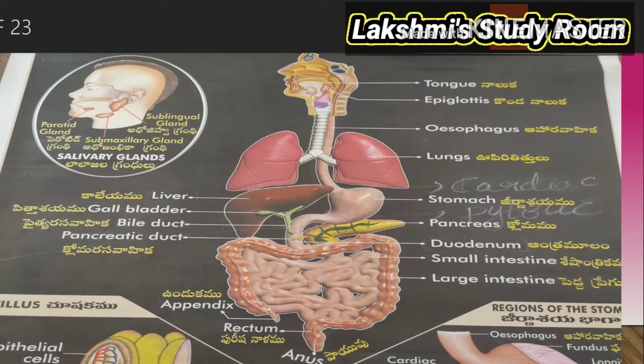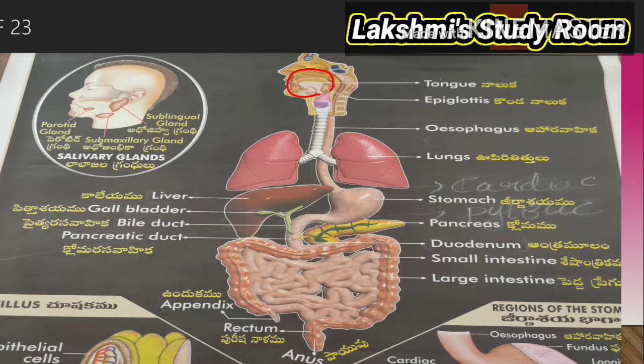Now we are going to learn what the functions are and what processes take place in the digestive system. First, we start with the mouth. From the mouth itself the digestion process takes place, because the digestion of carbohydrates takes place in the mouth. Whenever we keep food in our mouth, digestion starts.